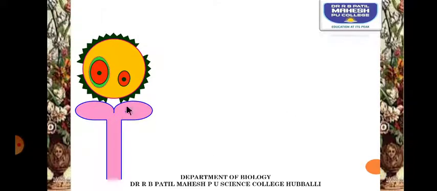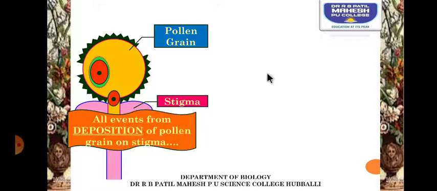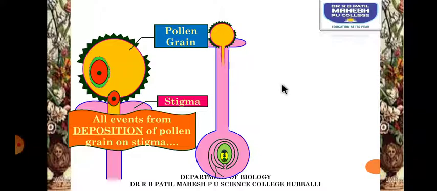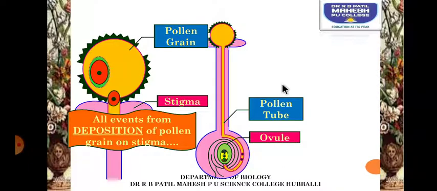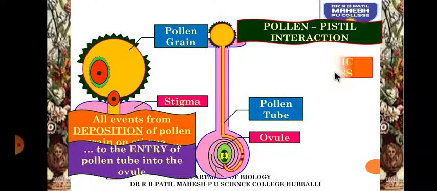So this is a stigma which has received a pollen grain. Now see here, the pollen grain has developed a pollen tube, and the nuclei, the vegetative and generative nucleus, will enter into the pollen tube through the germ pore. All the events from the deposition of the pollen grain onto the stigma till the fusion of the gametes are called pollen pistil interaction. Till the entry of the pollen tube into the ovule is called pollen pistil interaction.